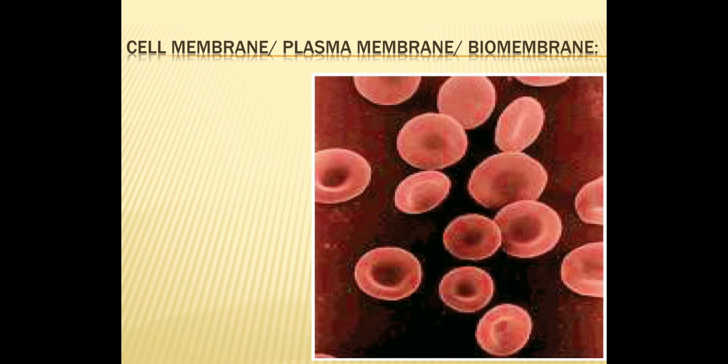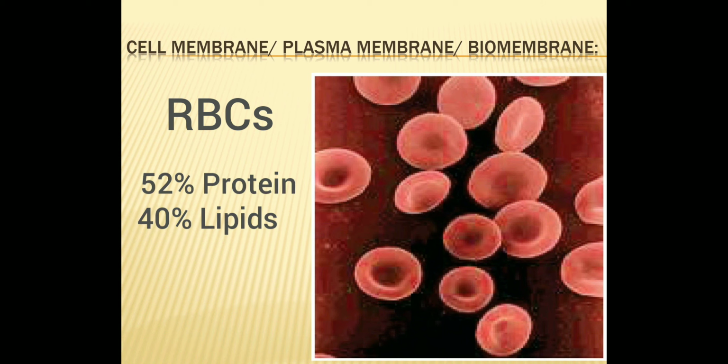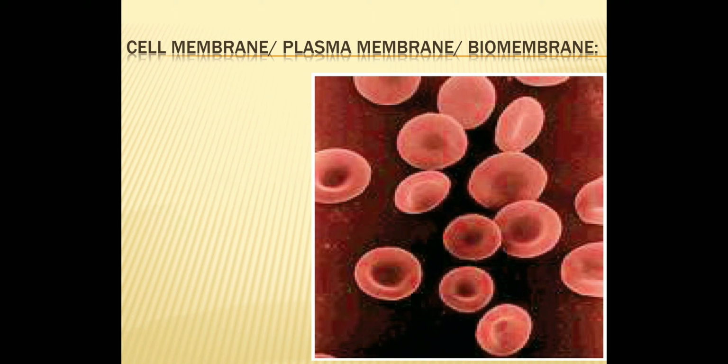For example, in human beings, RBCs show approximately 52% protein and 40% lipids. So we have completed the details of the second component, that is cell membrane, or plasma membrane or biomembrane. We have completed two components.